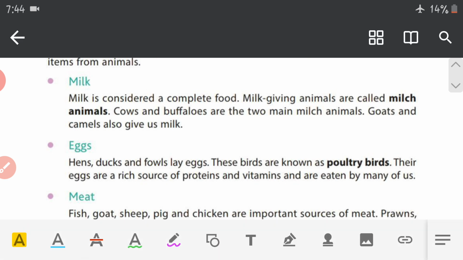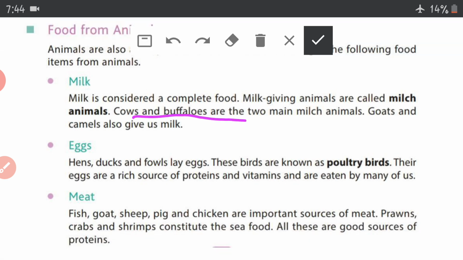Examples of milch animals are cows and buffaloes. No doubt we get milk from other animals also like goats and camels and many more, but we, the humans, consume mainly the milk of cows and buffaloes. So that's why we call them the milch animals.